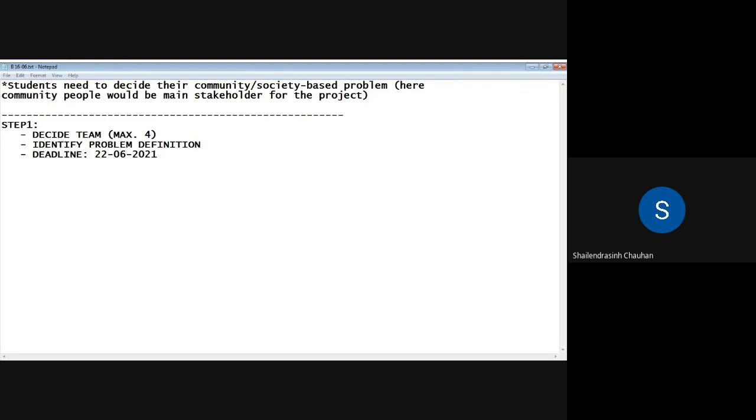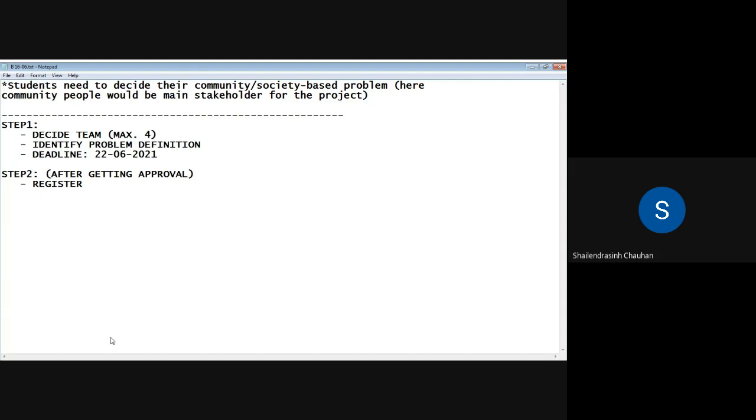Let us go with step 2 also. Step 2 will be, only after getting the approval, register.